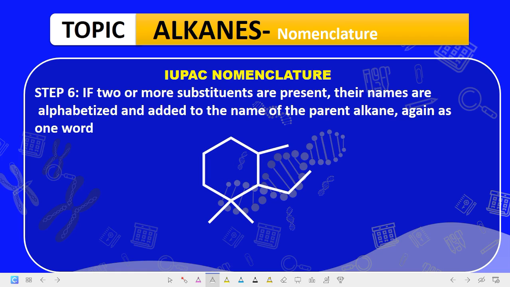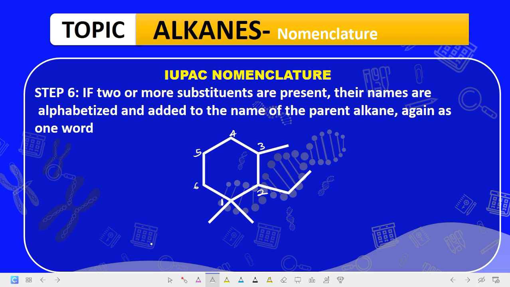Now in this case, we have to number from the side that will give us the minimum numbering. So if we take this as carbon 1, here is carbon 1, here will be carbon 2, here will be carbon 3. Here is carbon 4, 5, and 6. Now, whenever you have two substituents together, in such a way that the other substituents are just close by, you must start your numbering from those two substituents together. So these two are together. We'll start there, then go to the next substituent and to the next, and like that.